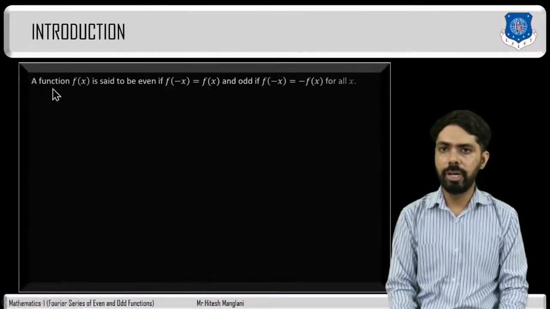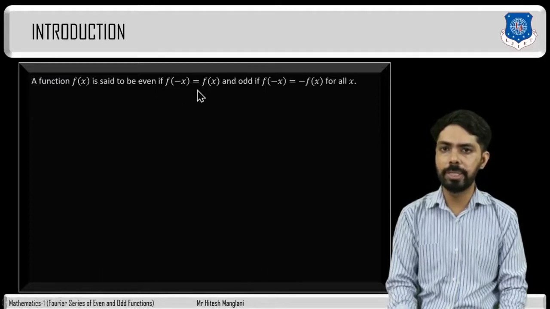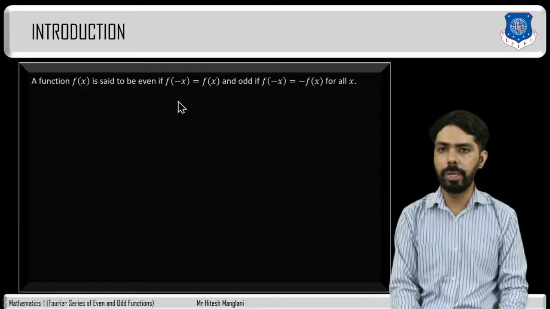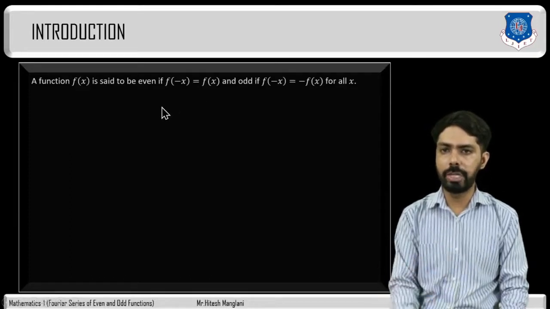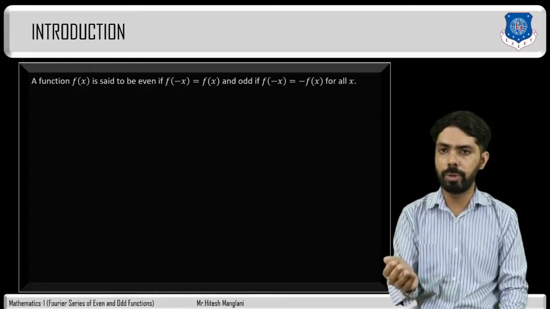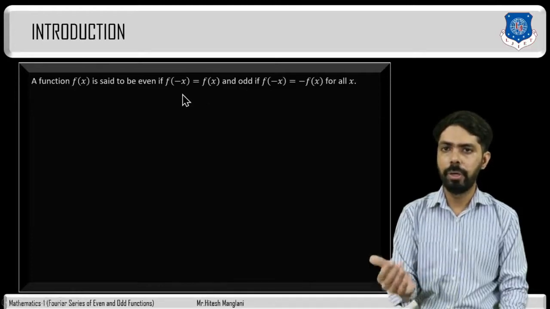A function f of x is said to be even if f of minus x is equal to f of x. Its example is x square. So f of x is equal to x square. Then if we replace x by minus x, then also the function will be the same because minus x whole square will be x square. So in this case f of minus x is equal to f of x. Therefore x square is an even function.